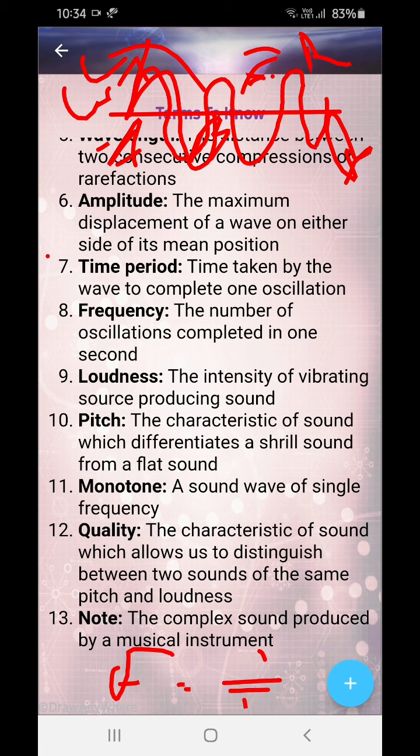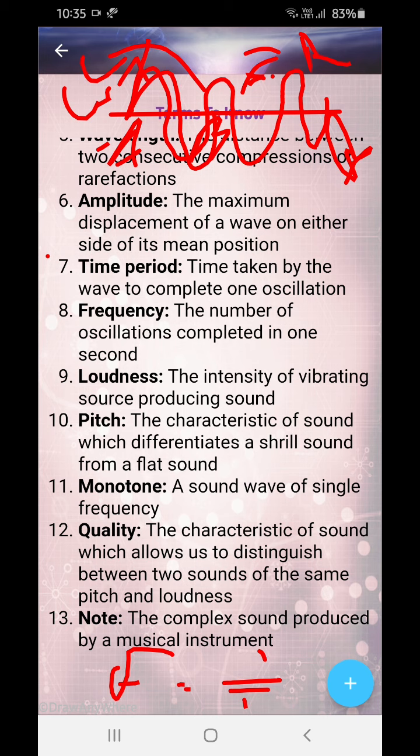If you are learning Western music, then you will see do, re, mi, fa, sol, la, ti, do. The last do is the shrill sound, and the first do is a flat sound. Similarly, if you are learning Indian music, sa, re, ga, ma, pa, dha, ni, sa. The last sa is a shrill note and the first sa is the flat note.